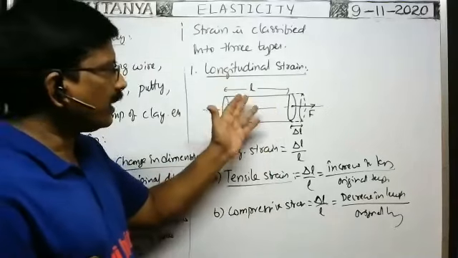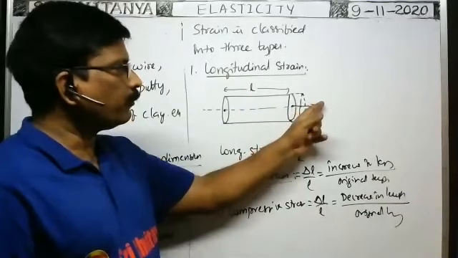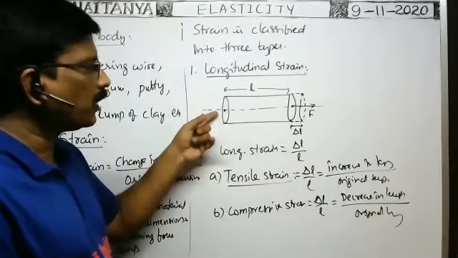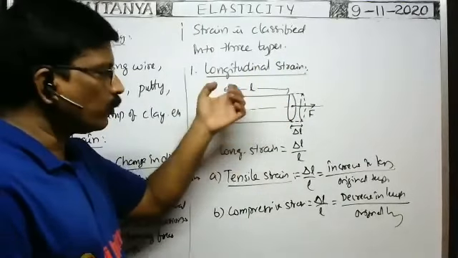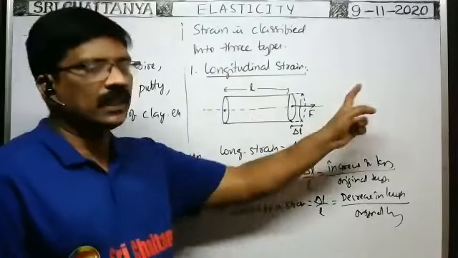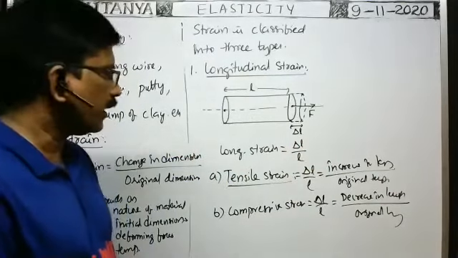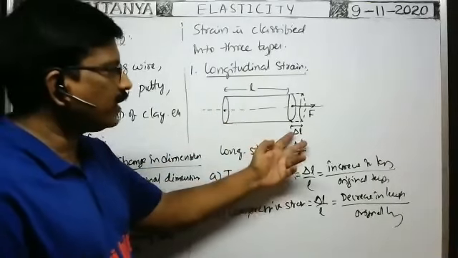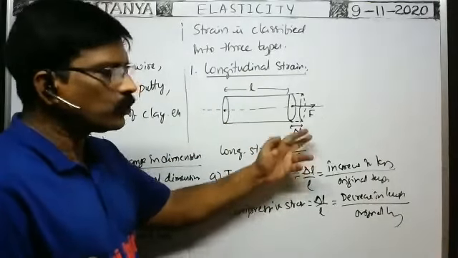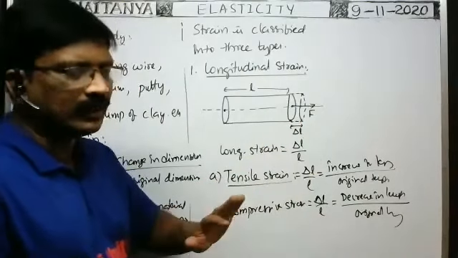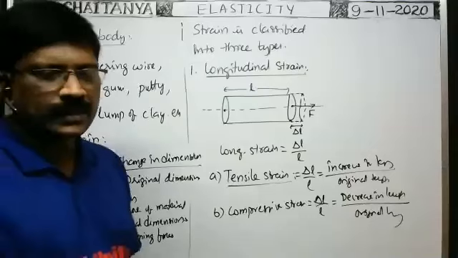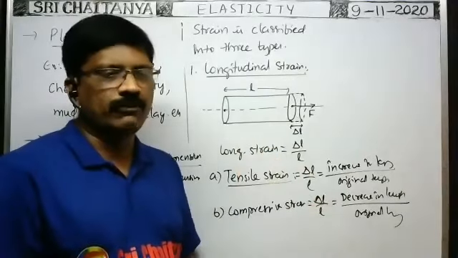In case of an elastic body, whatever deforming force is applied on the body, the same amount of restoring force is developed inside the body to bring it back to its original shape or size after removal of the deforming forces. Any type of strain is the ratio between the change in length and the original length, a ratio between two similar quantities, length to length. That's why strain has no unit and no dimension formula.